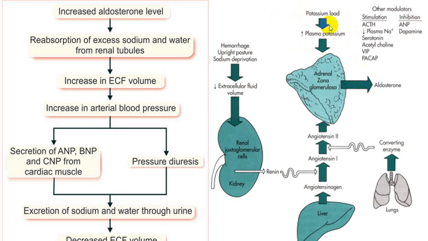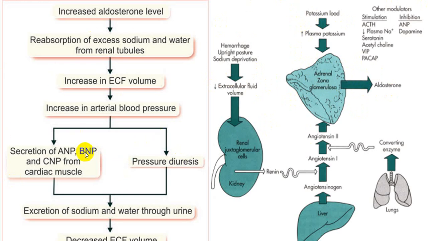Hypokalemia will inhibit aldosterone, so potassium loss will be inhibited, and hyperkalemia will stimulate aldosterone production. And the opposite of that in sodium: excess of sodium will inhibit and hyponatremia will stimulate. So this will be the entire effect.